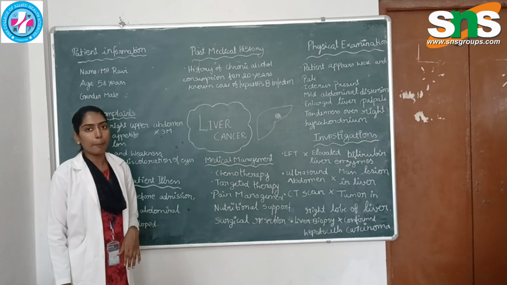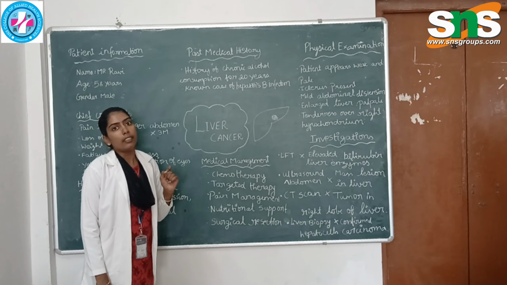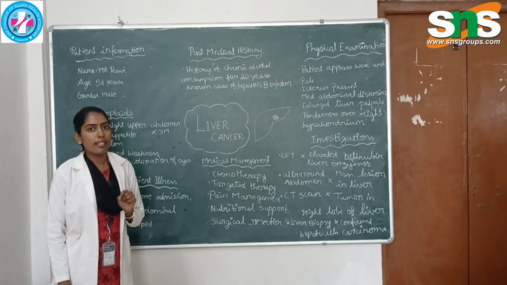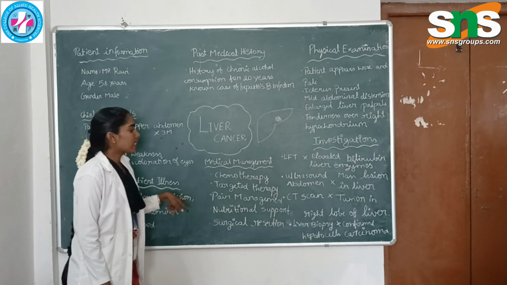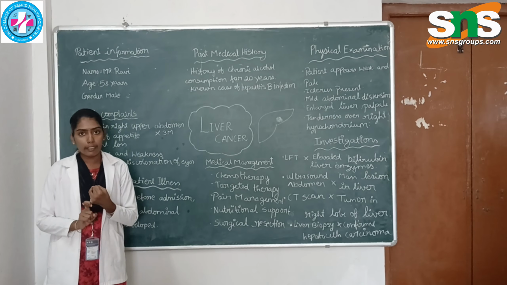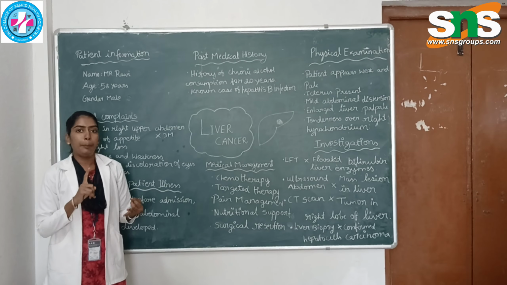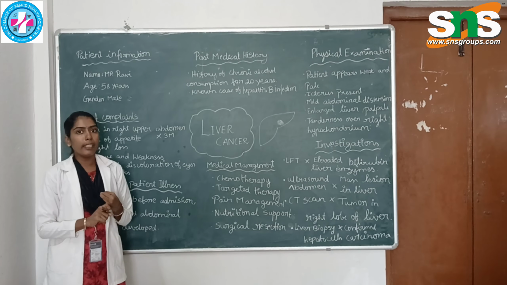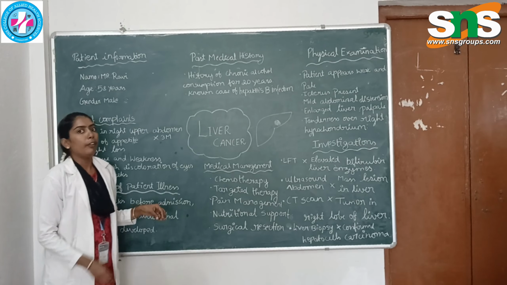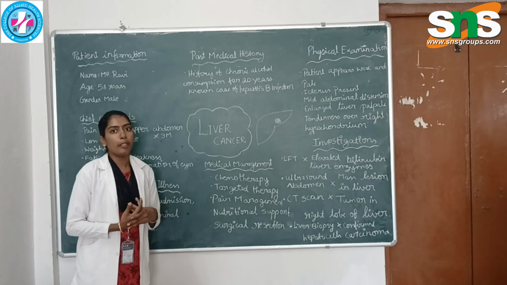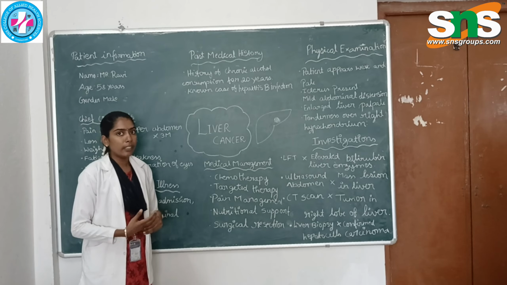Next is targeted therapy, which will destroy only the cancer cells, not the normal liver cells. Next is pain management, to reduce the tenderness and pain in the right upper quadrant. We have to give analgesics to reduce the pain. Next is nutritional support. We have to provide the daily requirement of nutrition to improve the weakness of the patient.